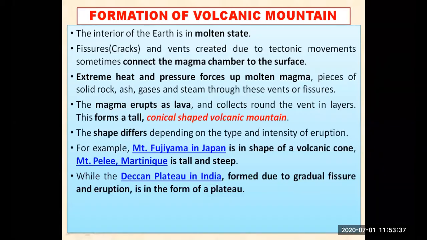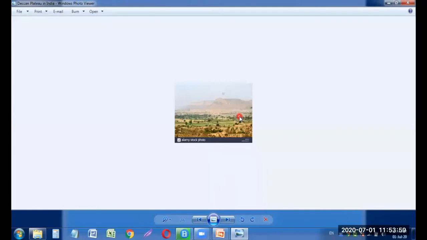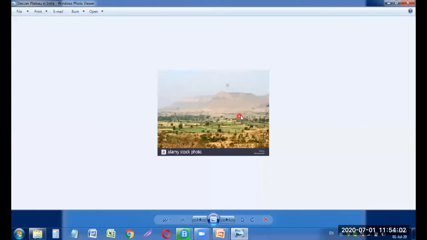So we can't say that the volcanic mountain has a fixed shape. It can be of various shapes, but most of the time it is a conical shaped mountain. While the Deccan Plateau in India, formed due to gradual fissure eruption, is in the form of a plateau. Now you will see that the Deccan Plateau in India is also because of volcanic activity, but it is in the form of flat land, right, flat land where we can survive, where we can stay. You can see over here, this is a flat land. So in India we also have a volcanic one.